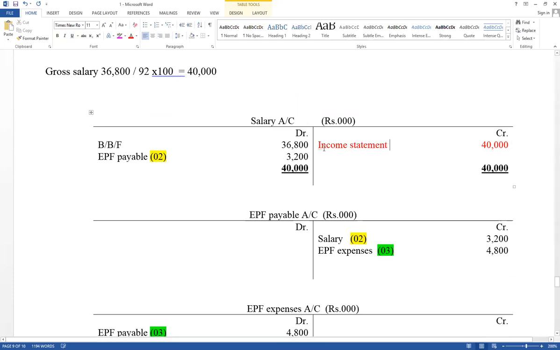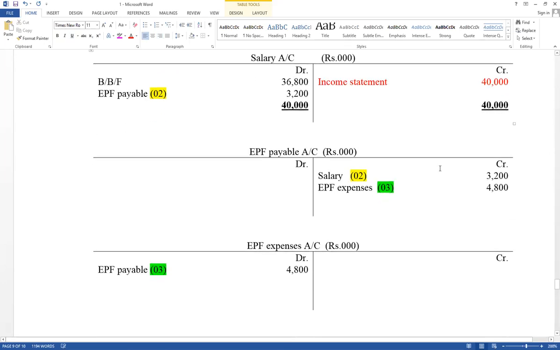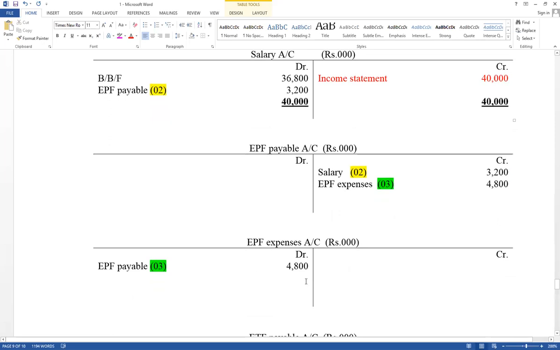This value should be included under administration expense as salary. And think about EPF expense also in the same way. EPF expense, debit side increase. Take that value to the credit side. Difference value as income statement. Close.